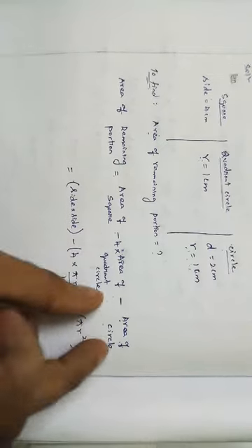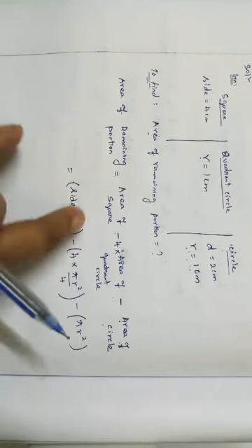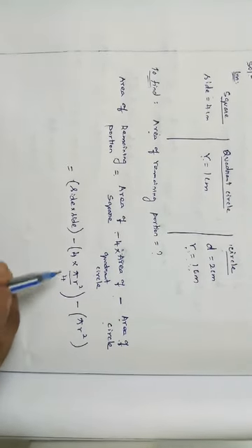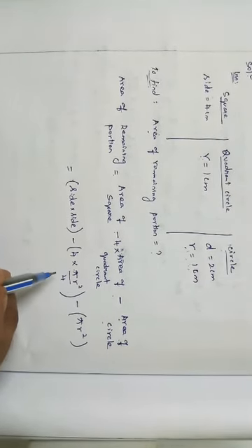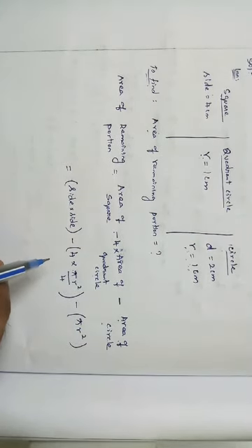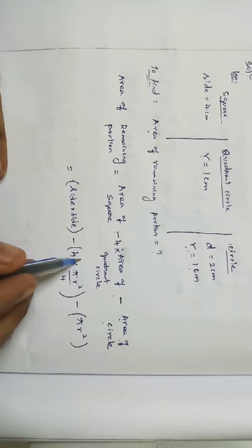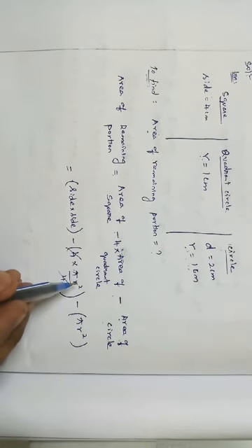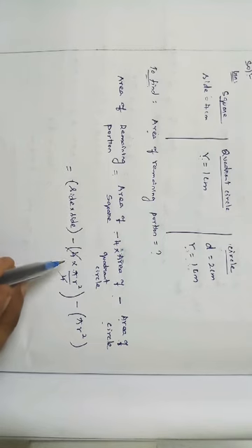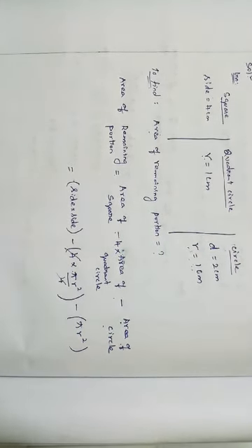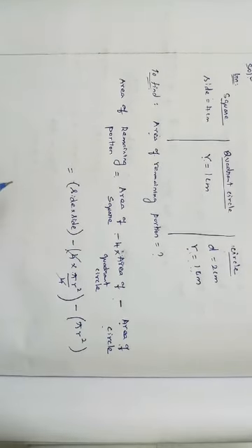See, three terms, right? I'm just separating by using the brackets. Already we know that 4 into pi r square by 4, while we are adding the four quadrant circles, it will become a full circle, right? Simplify, 4 cancels. What is it? Pi r square. What is the formula of pi r square? Area of a circle. So four times a quadrant circle is nothing but the area of one full circle, right? Okay, we know the values. Just substitute and simplify, we'll get the answer.